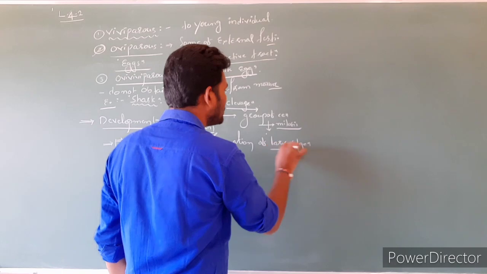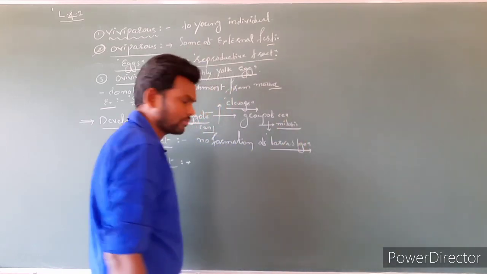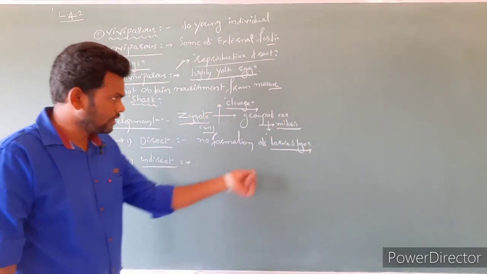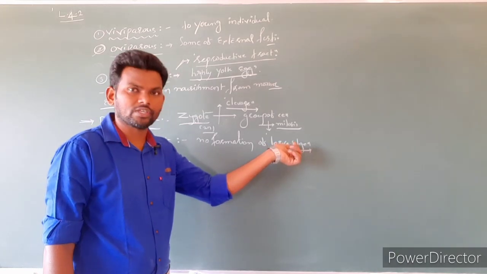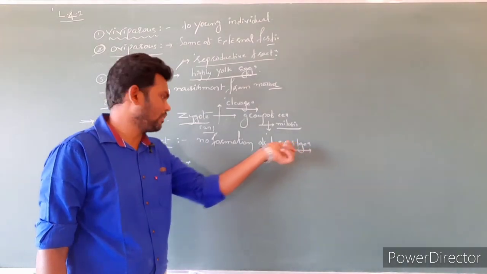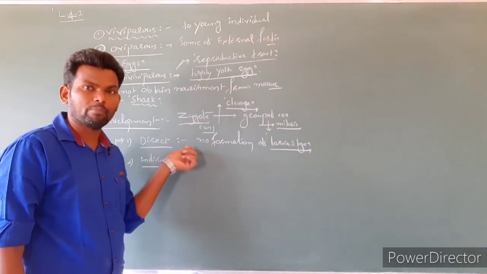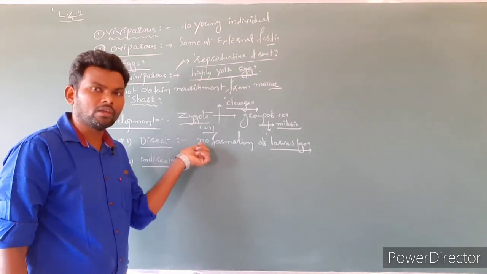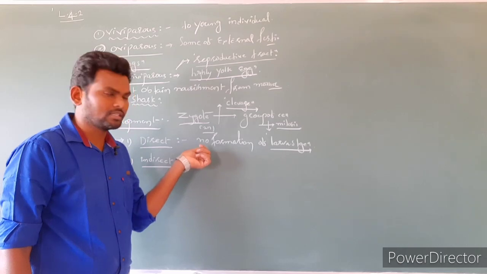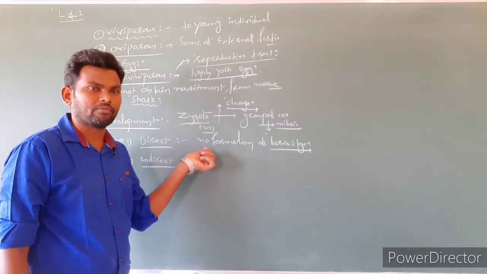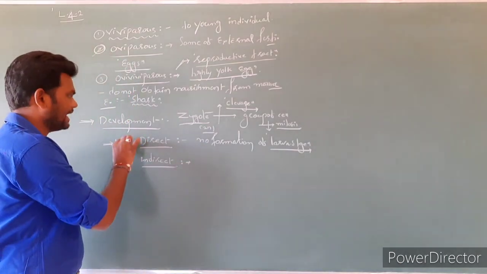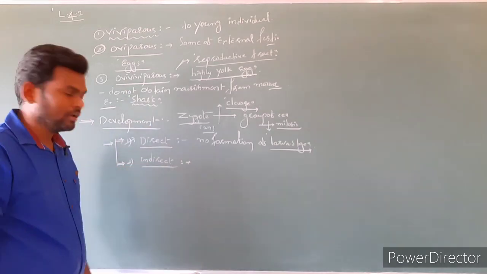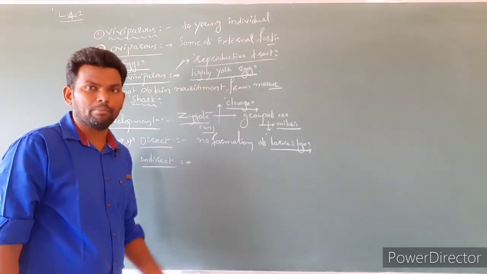It means immature embryo. That is generally called larva stage. Such is not going to form in direct development. So after birth, the baby, the child, looks exactly like the adult. Such is called as what? Direct development. Next one is indirect development.